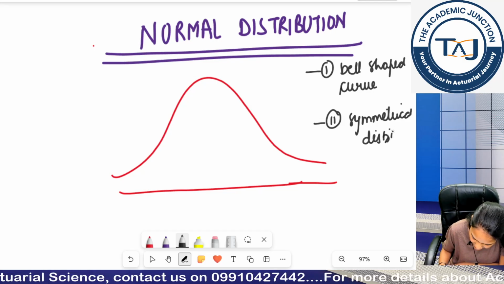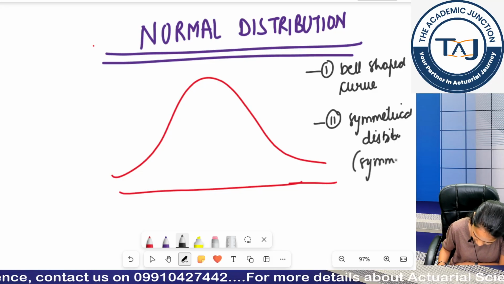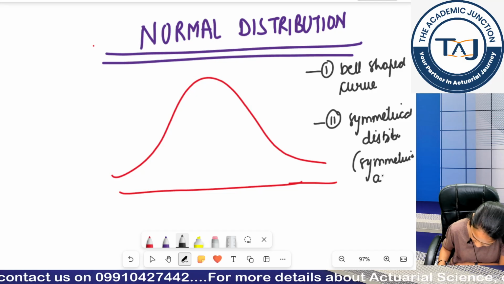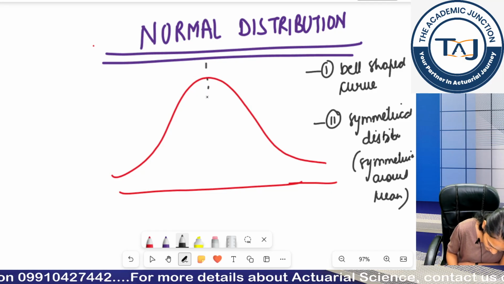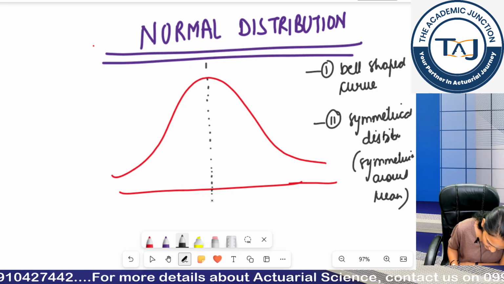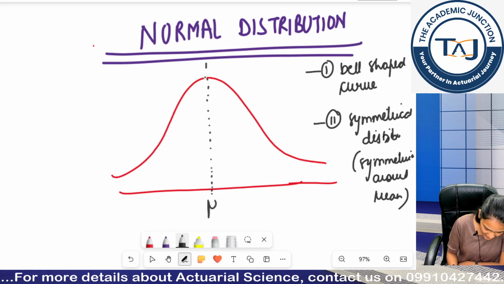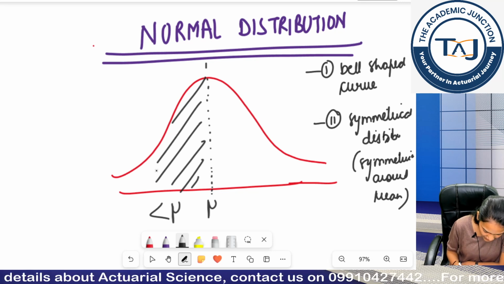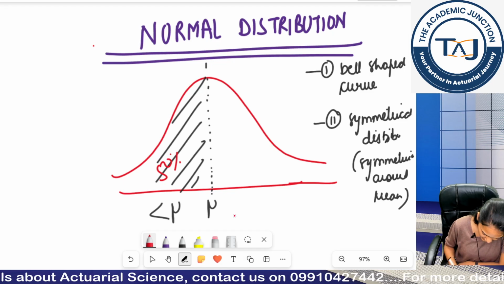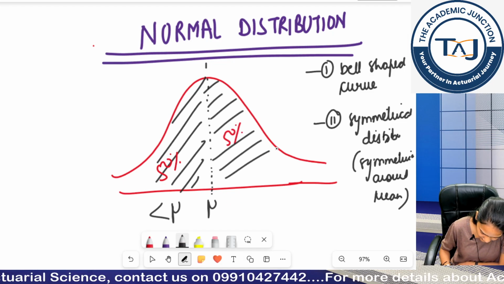When I say symmetrical distribution, it means symmetrical around the mean. So if I say the mean value, that is the average value, is here, mu, then the area less than mu would be 50% and the area greater than mu would be 50%.